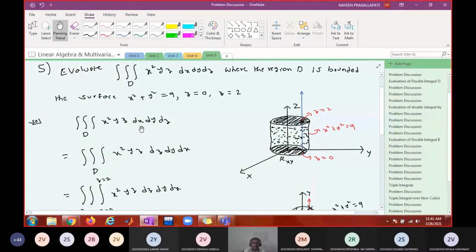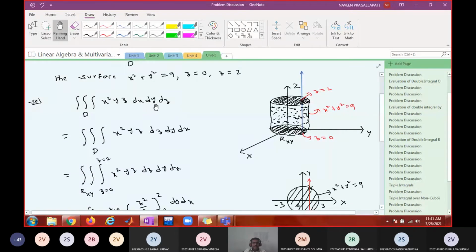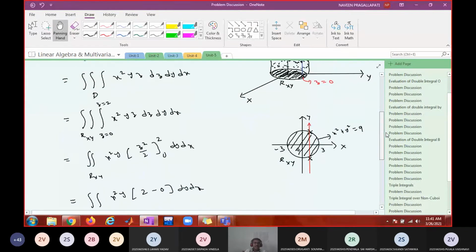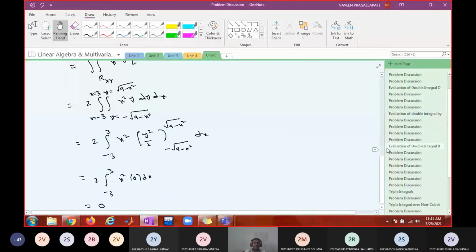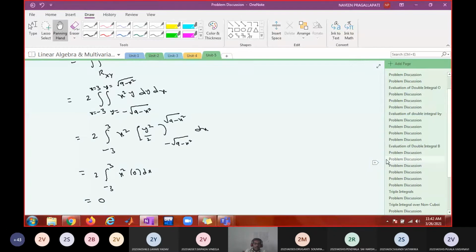Okay. Now suppose if you want to integrate in dx, dy, dz only, then how do you integrate? Where you have to take the projection for this? We want to integrate in this order itself. Then where is the projection? It will be on yz. Then you have to draw a line parallel to x-axis. Then it will enter through cylinder, leaving through cylinder. That may be a bit difficult thing to do. Okay, because under roots will come. Shall I proceed?